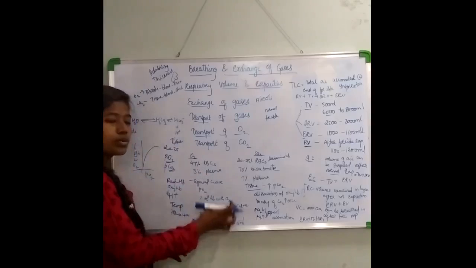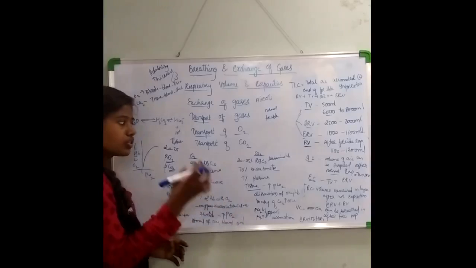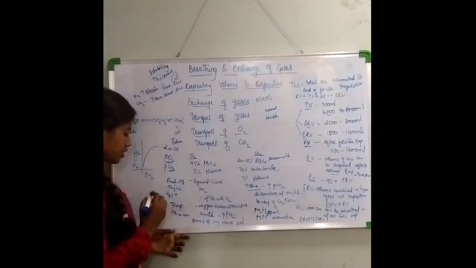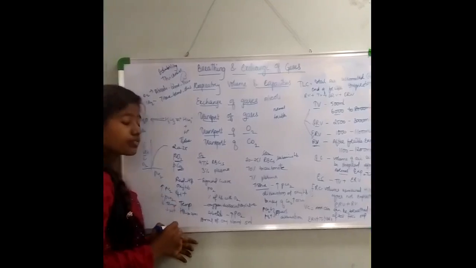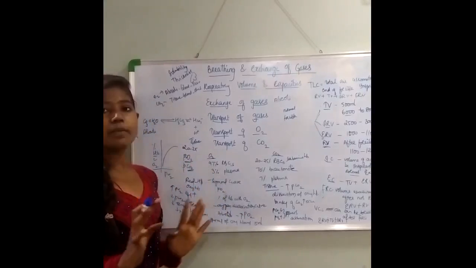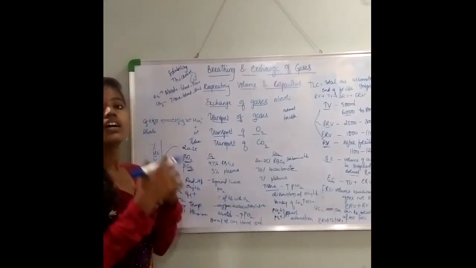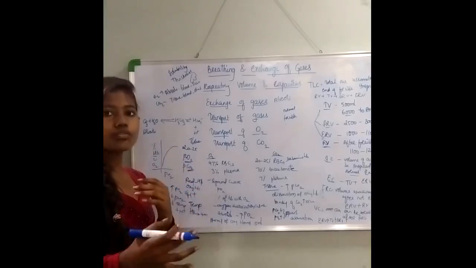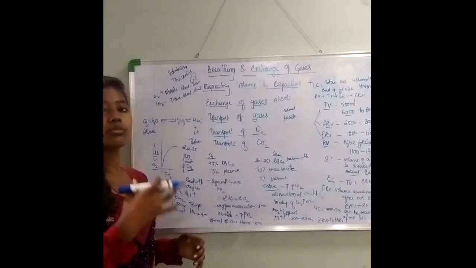The partial pressure of O2 is relatively higher. So in the alveoli, if the oxygen pressure is more, the partial pressure of carbon dioxide will be really less, and the temperature will be less. Hydrogen ion concentration will also be less. The only thing that will be more in the alveoli region is the partial pressure of oxygen. So this is a place which favors the formation of oxyhemoglobin. So at the alveoli region there is more and more formation of oxyhemoglobin.